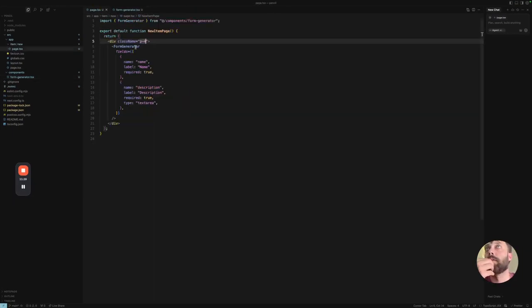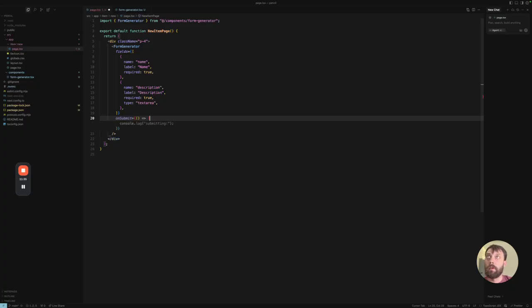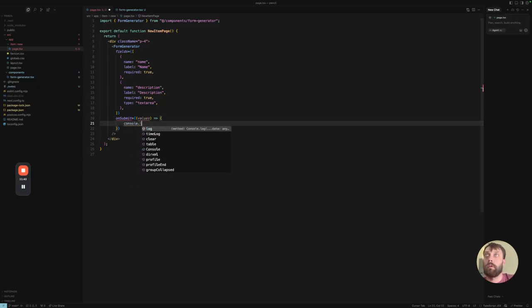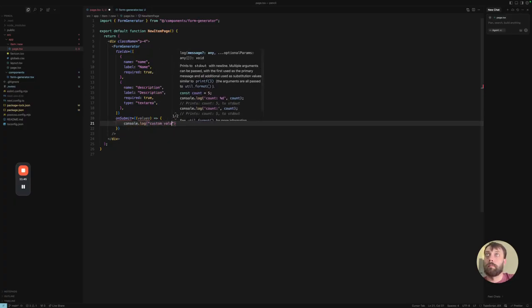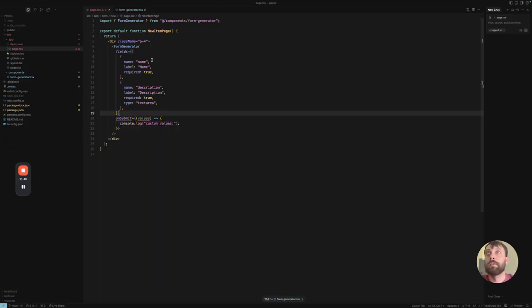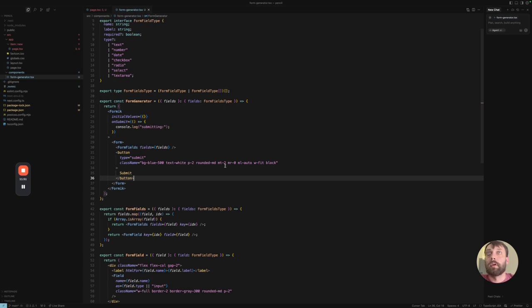Just make it look a little more, I don't know, something like that. Okay, margin top 2 at least. Margin right, nothing. Margin left, auto. That didn't work. Width fit. No, what the heck? Okay, what are we doing wrong here?